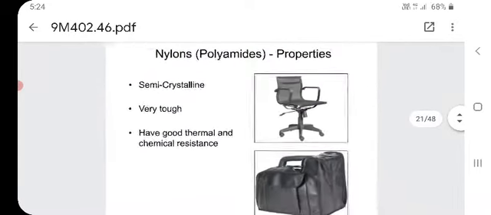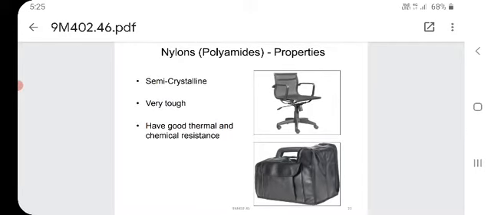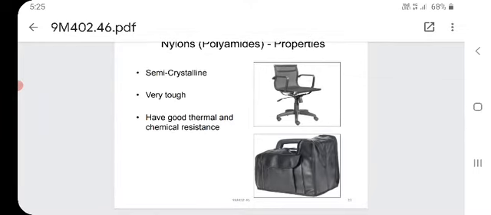Now we will see the nylons, the polyamides. Their properties: see the chairs we see in offices or hospitals, and bags like camera bags. The properties of nylon or polyamides are: first, semi-crystalline; second, very tough; and third, good thermal and chemical resistance.